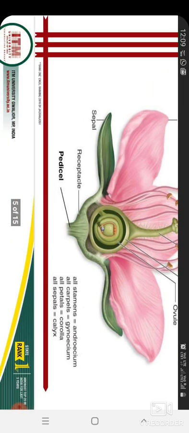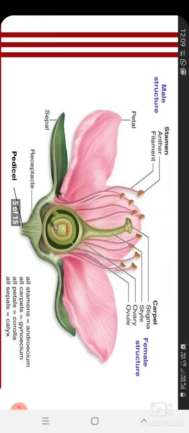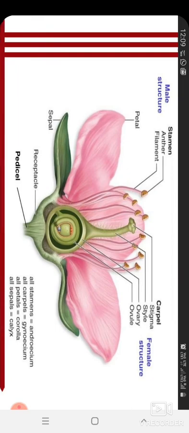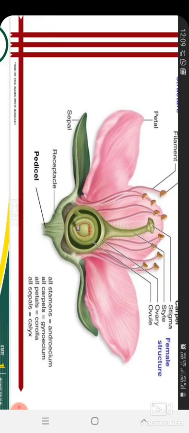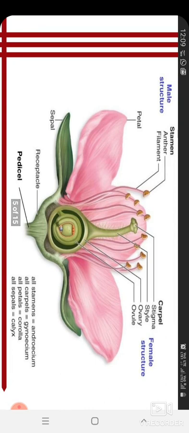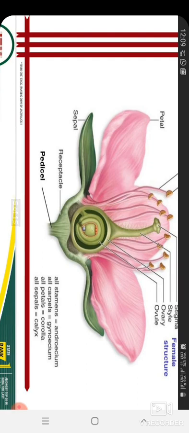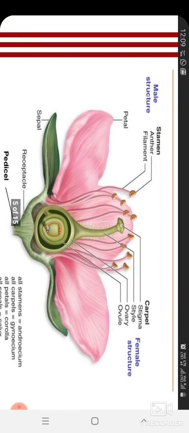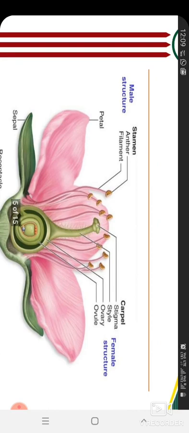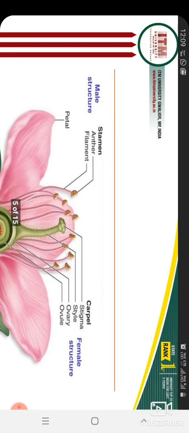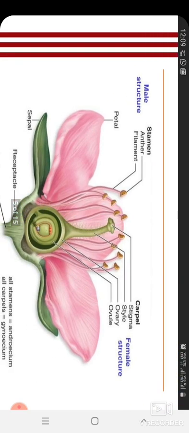All carpels, meaning stigma, style, ovary, ovule, the female structure, are called gynoecium. All petals together are called corolla. All sepals are called calyx. This is just about the flower, which you should know very well.